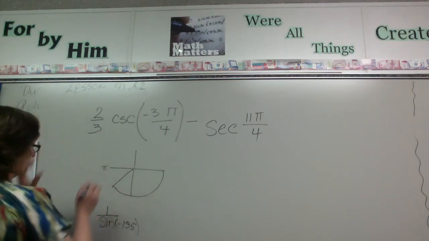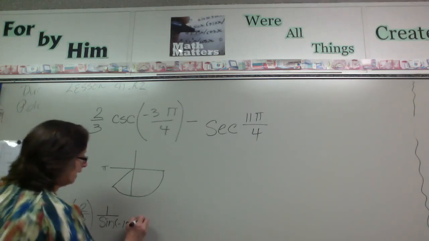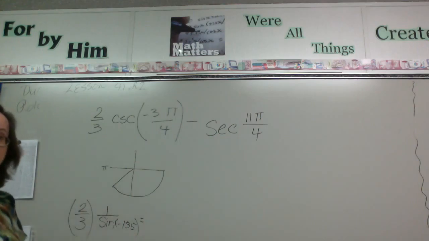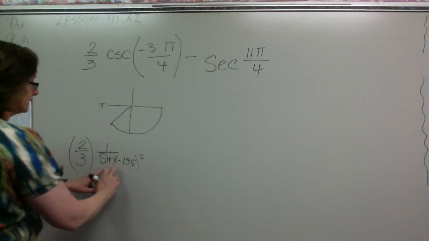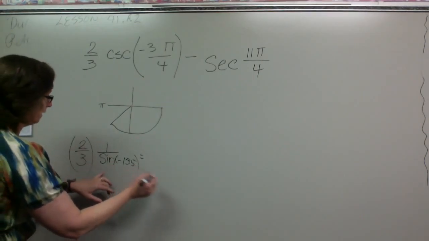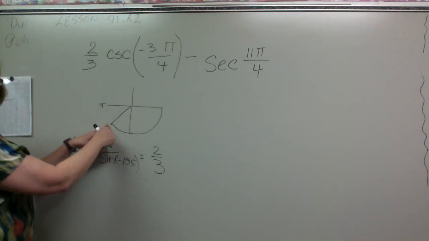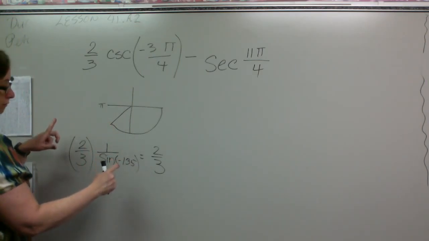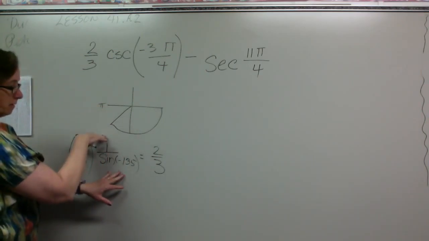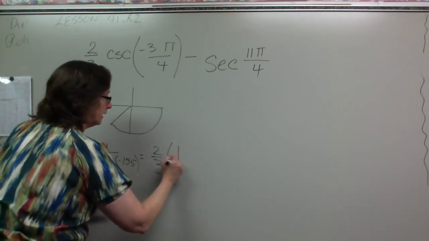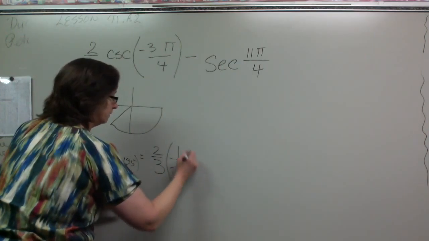Okay, so then we're going to go ahead and put our 2/3 over here, and we'll just take care of that in a minute. Now we can simplify this one. I'm going to move this down a little bit. We're going to simplify this one to make it 2/3, and the sine of the 45 degrees is going to be the square root of 2 over 2, and that's going to be down, so it will be negative. So that's going to be 1 over the negative square root of 2 over 2.